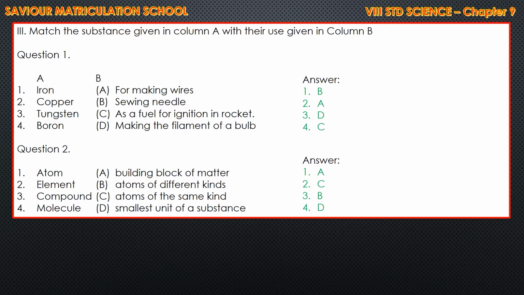And question number 2, this is the other set of match the following. So what are the questions given here? Atom, element, compound, molecule. The answer, atom. Building blocks of matter. Straight answer is there. And second one is element. Answer is C. Atoms of the same kind. Compound, that is the third one. Option is atoms of different kinds. Molecule. Smallest unit of substance. In this, A and D both are given direct answers. Only thing we have to change is B and C. Second and third one.